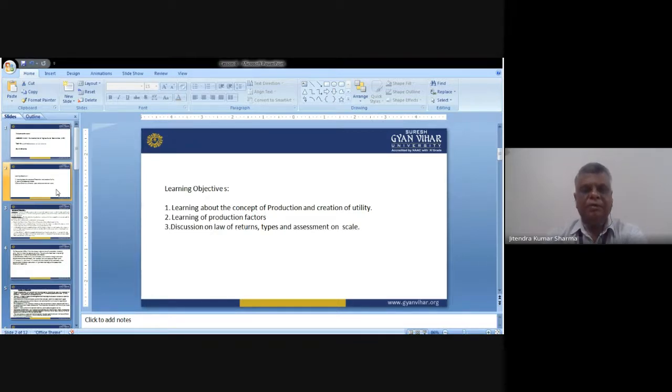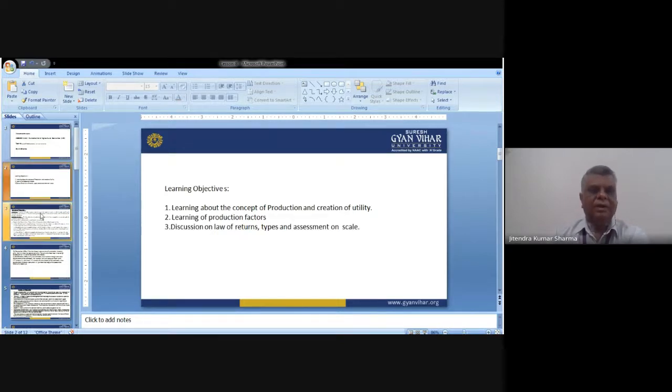Then the discussion of the law of returns. These are the economic laws that apply. In this chapter we'll discuss them, and then we'll know how many types of laws there are, and the assessment of their scale will also be discussed over here. And then we'll have multiple choice questions addressing the concerns of these topics.